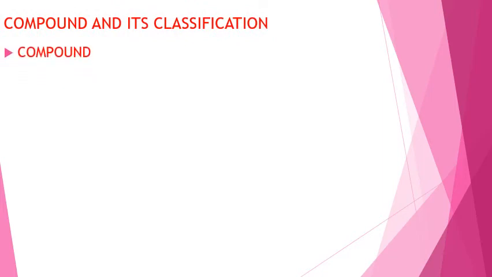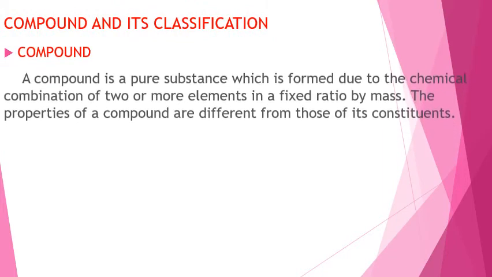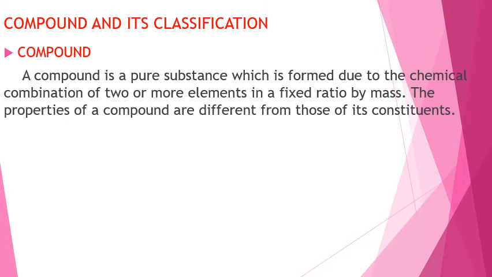Compounds. How can we define a compound? A compound is a pure substance which is formed due to a chemical combination of two or more elements in a fixed ratio by mass.